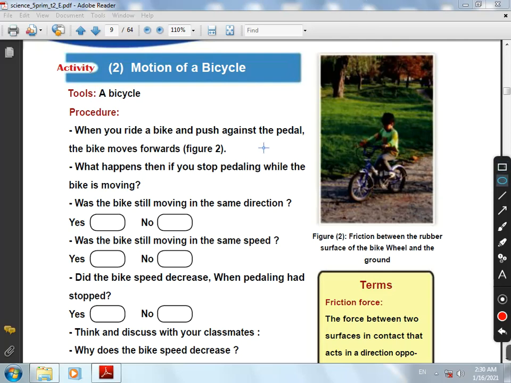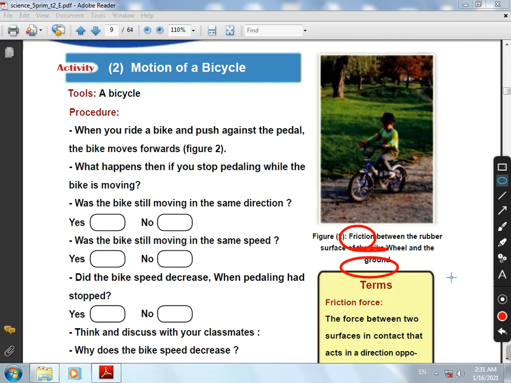When you ride a bike and pedaling directly, the bike moves, but if you stop pedaling, the bike slows down until it stops. The bike stops because of why? Because there is a friction force between the bike and the ground. Again, the bike stops because there is a friction force between the bike and the ground. This friction force causes the body to slow down and stop.